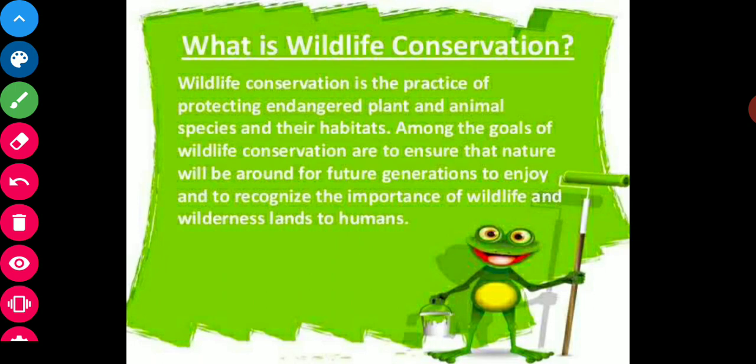So this was all about natural vegetation, wildlife and its conservation.